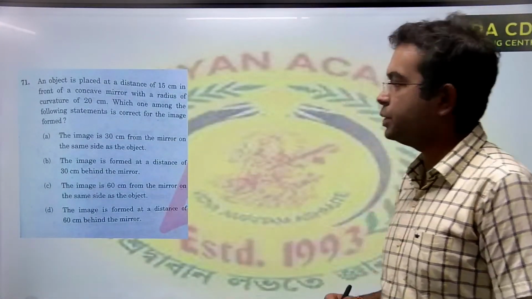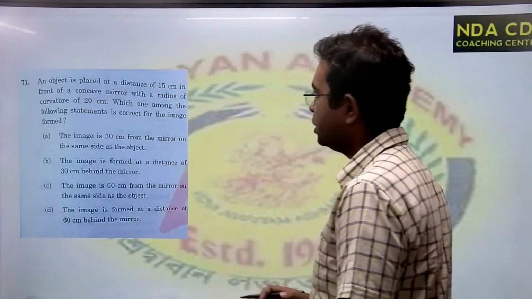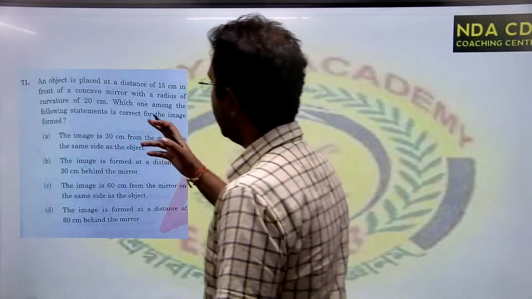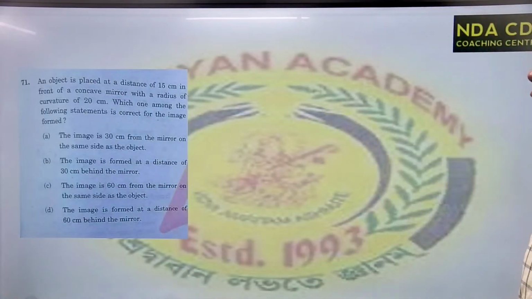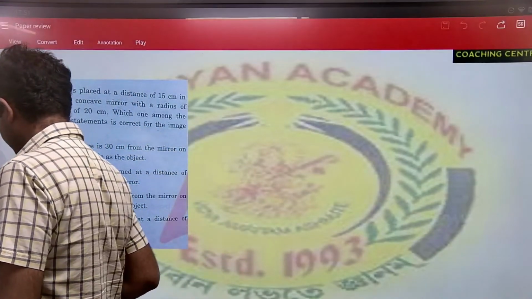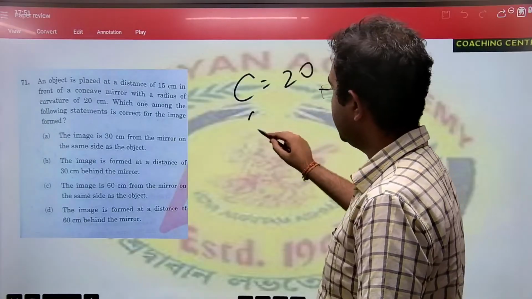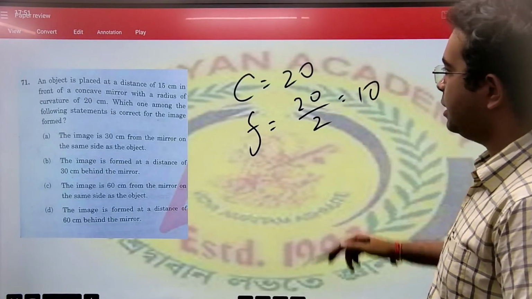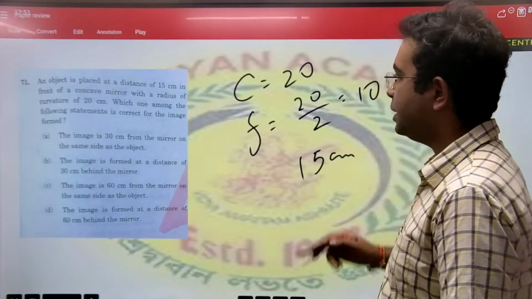Now, coming to the next question: an object is placed at a distance of 15 cm in front of a curved mirror with a radius of curvature of 20 centimeters. Which one of the among the following statements is correct for the image formed? They have said that the radius of curvature is 20 centimeters. Now if the radius of curvature R is 20, then the focal length will be half of 20, which is 10. And they have given the object distance, 15 centimeters.